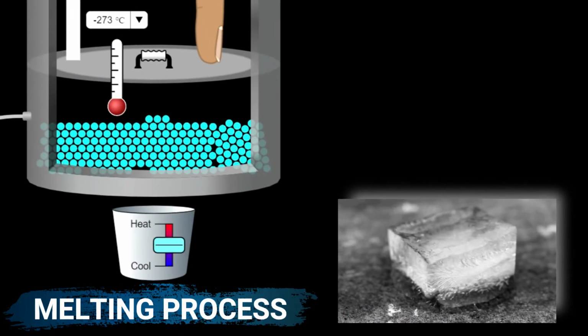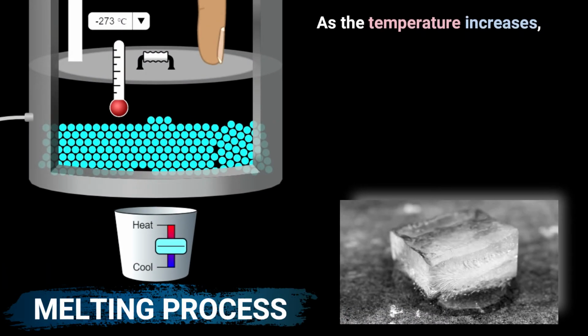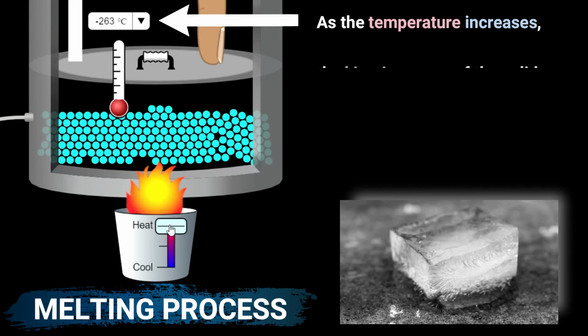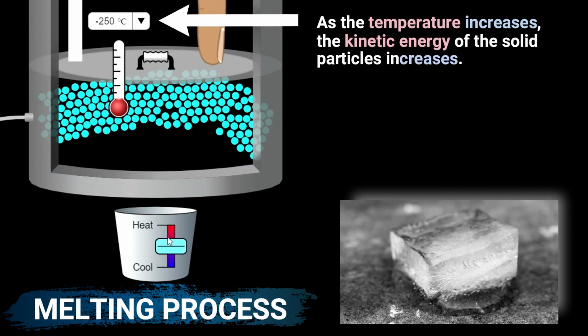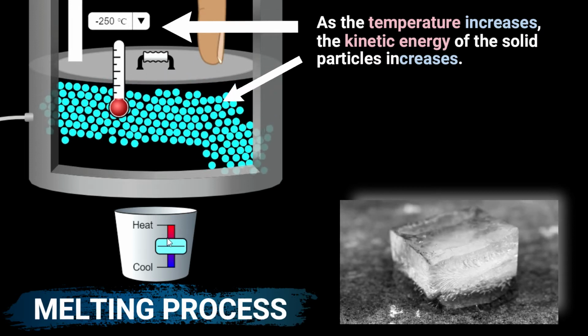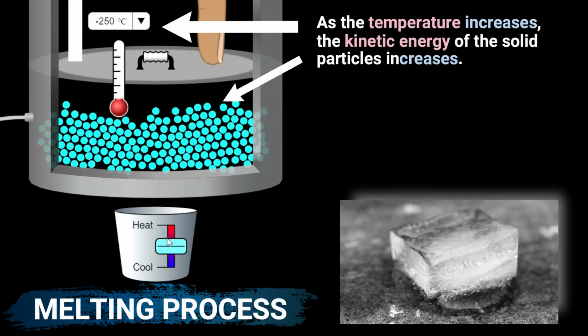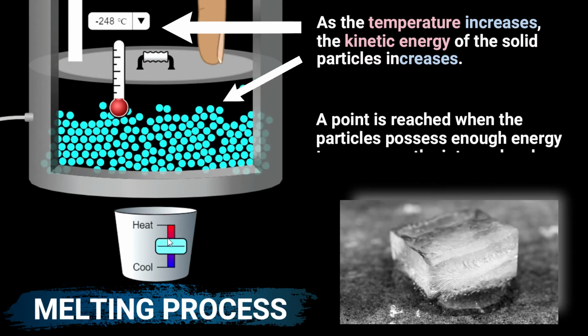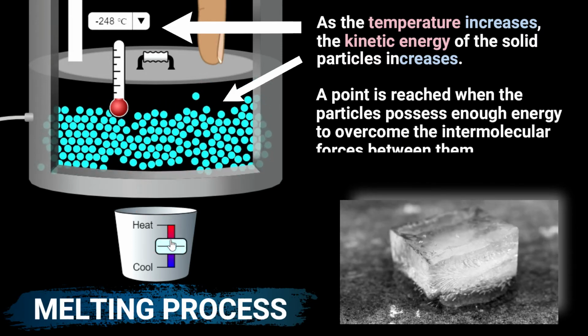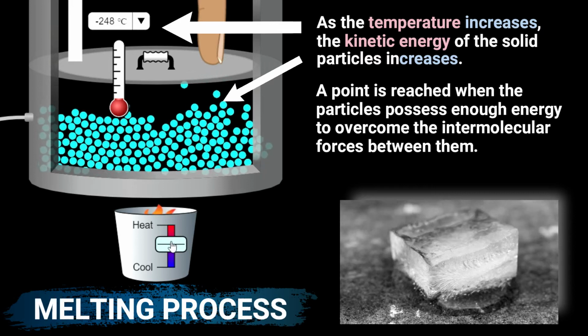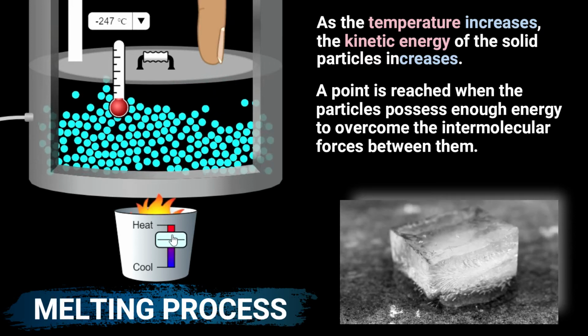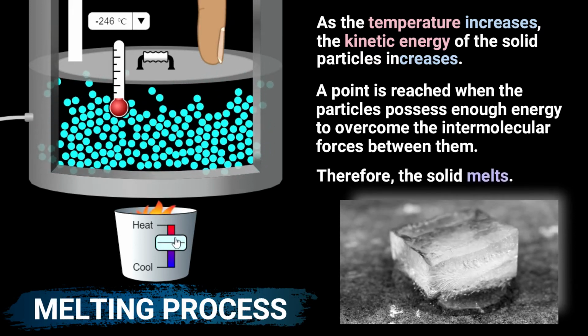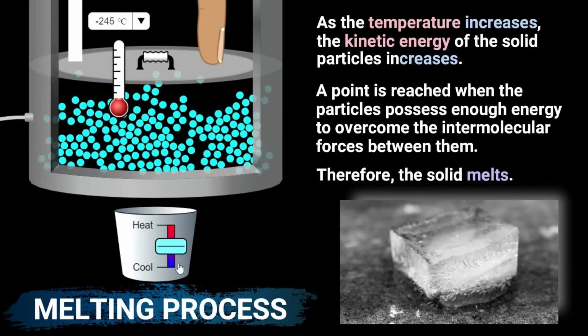The melting process happens when solid particles gain energy. Then, the particles are able to vibrate faster and be more energetic. At its melting point, these particles possess enough energy to overcome the attractive forces between them. This makes the particles able to move freely. Therefore, solid changes to liquid.